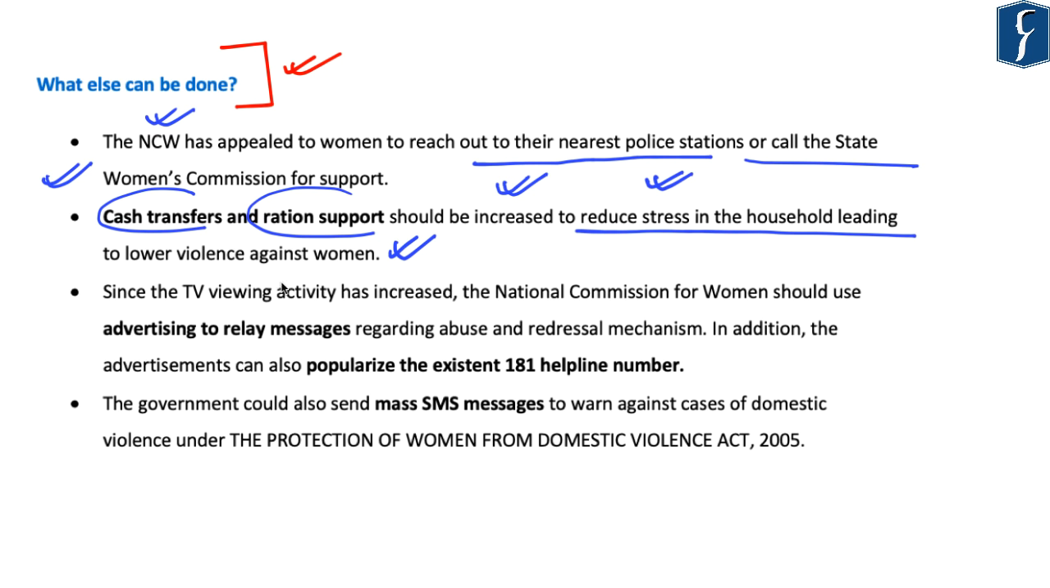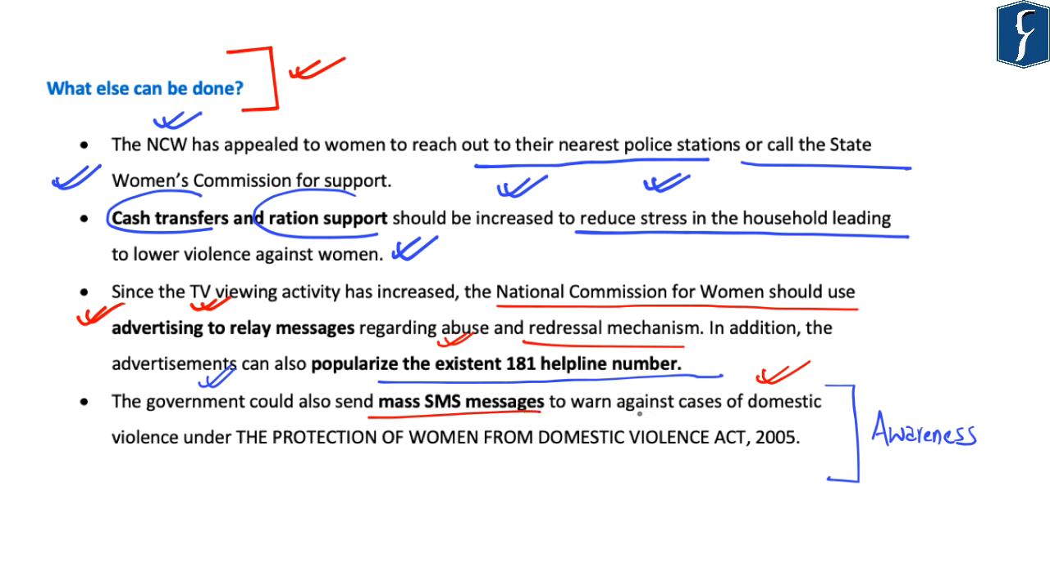Further, the article says that amid the COVID 19 lockdown, watching of television has increased. So this opportunity must be utilized by the National Commission for Women so that they can advertise and warn against cases of domestic abuse as well as provide instances of redressal mechanism. Further, the National Commission for Women can also popularize the existing helpline in the case of domestic violence, that is 181. Further, the mass SMS campaign can be utilized as an awareness tool for women against instances of domestic violence. And the women should also be informed about the Protection of Women from Domestic Violence Act of 2005, which protects them against cases of domestic violence.